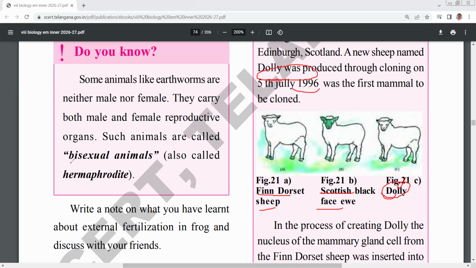Another important one: bisexual animals means animals which have both sexes, male and female. Example, earthworm, also called hermaphrodite. A single earthworm has male sex organs and female sex organs. Testes and ovaries are both present in a single animal, that is called hermaphrodite. Example, earthworm.